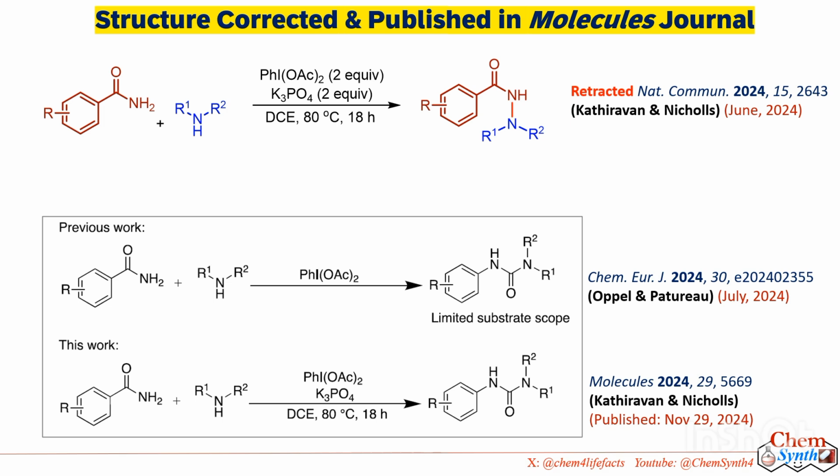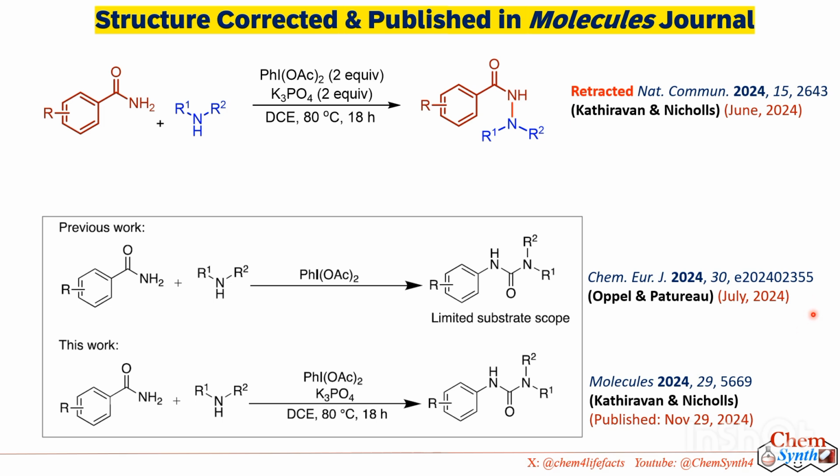Now, one interesting fact you can see in this slide: the authors retracted their Nature Communications paper in June 2024 after they were informed about the incorrect structure. The investigation work was published in Chemistry - A European Journal in July 2024.